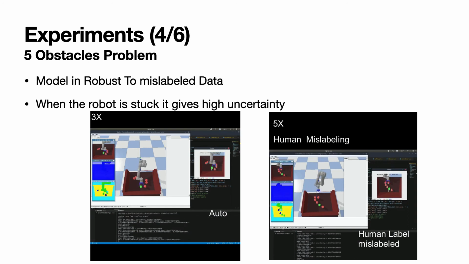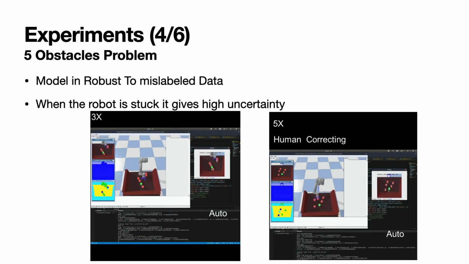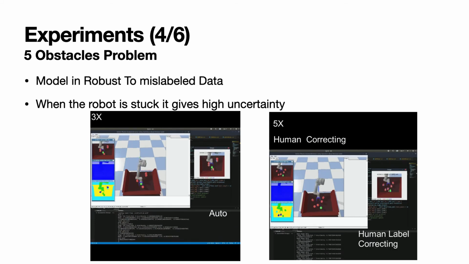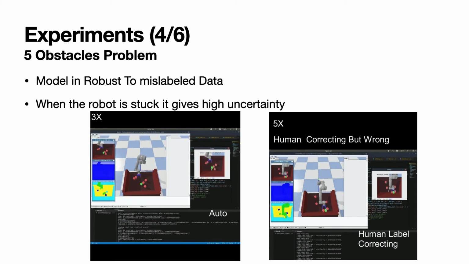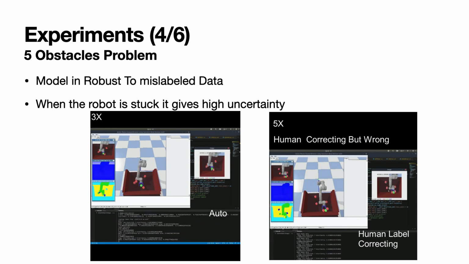What I found was that even I made a lot of mistakes when labeling, and the robot makes mistakes too. What was fun was that if the robot makes a mistake, the uncertainty becomes very high, and it asks experts what to do. And this is what the robot does well.